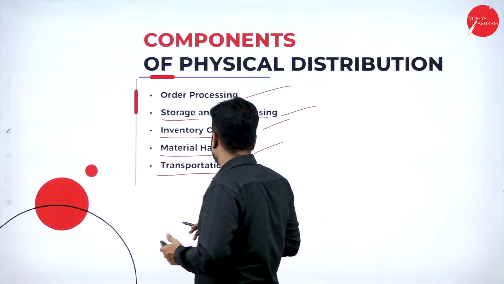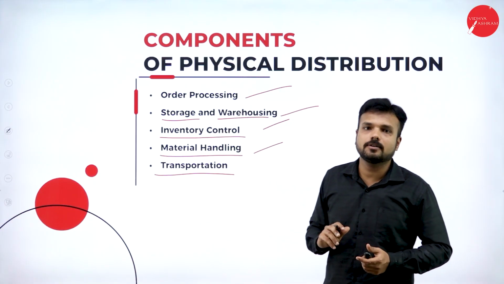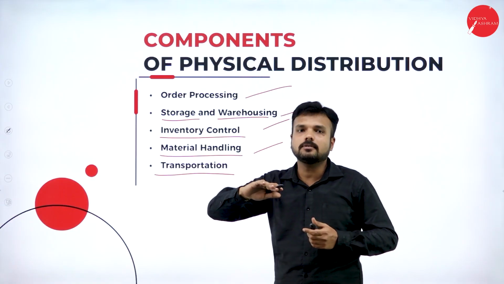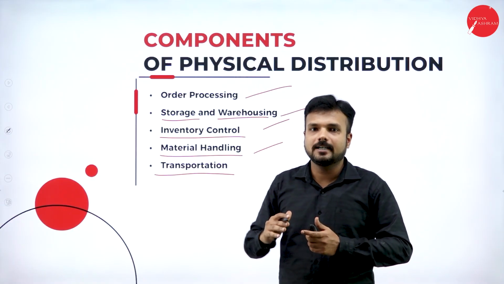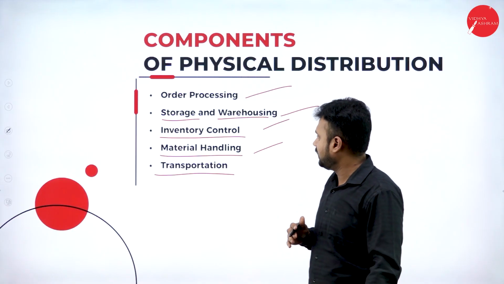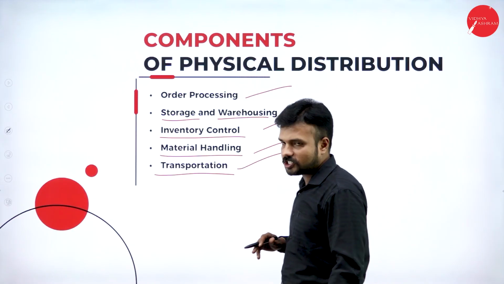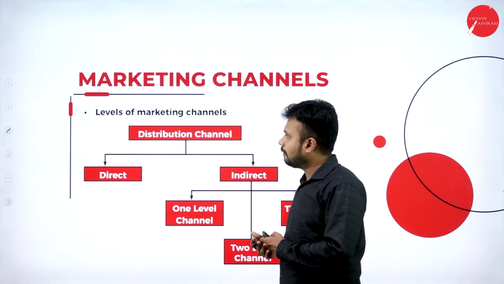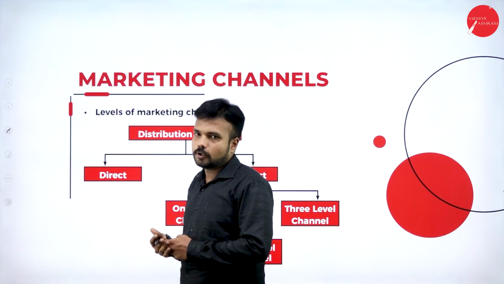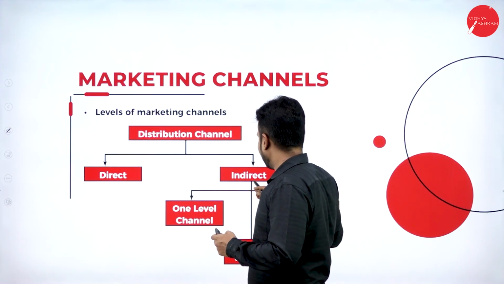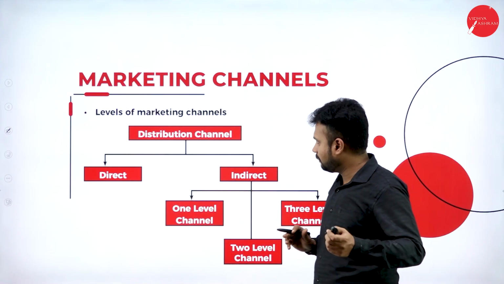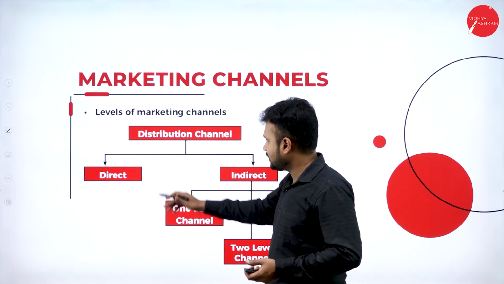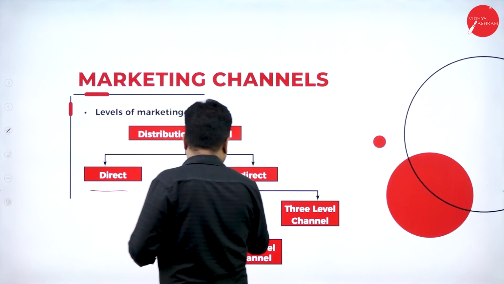Again, transportation. Transportation is going to ensure that the product reaches the consumer in time. We are supposed to provide transportation facilities to reach the end user of a commodity: proper logistics or transportation facility. Marketing channels. Channels of marketing are classified into 2 categories. One is the direct channel, the second one is the indirect channel.